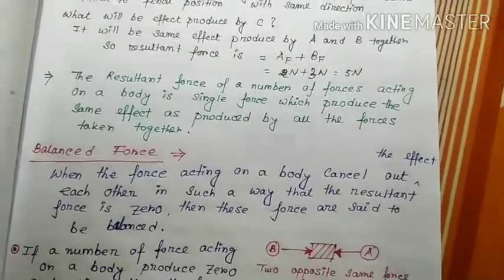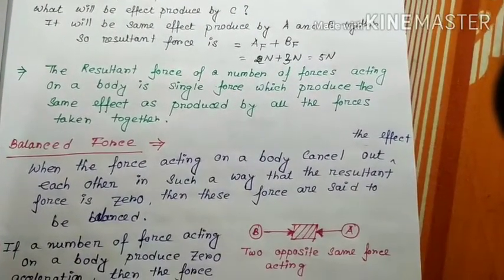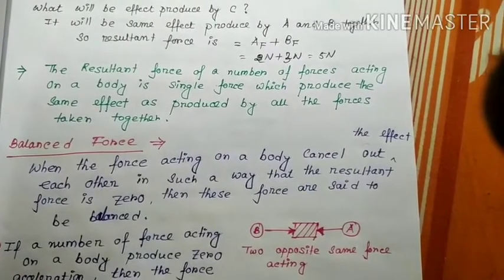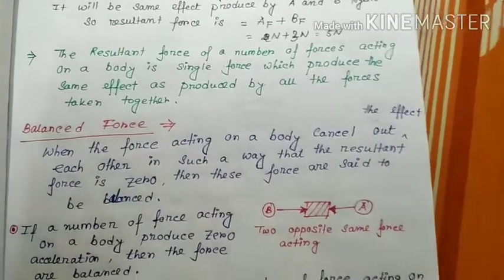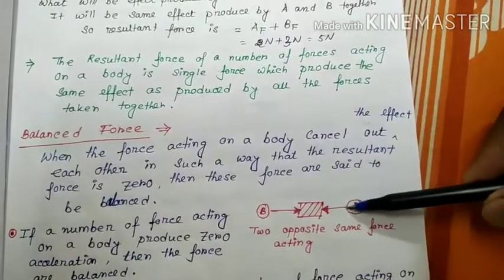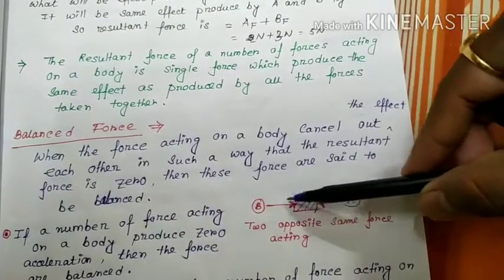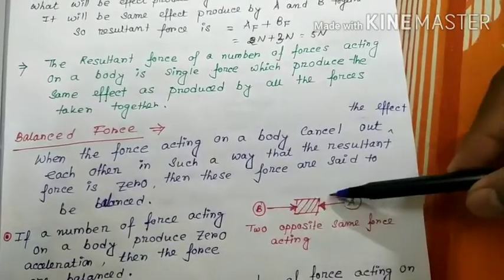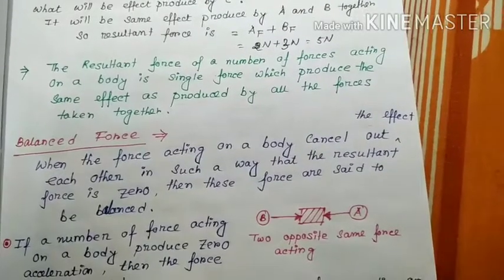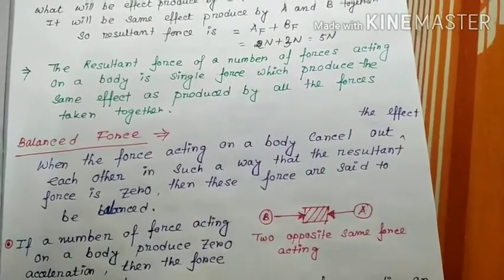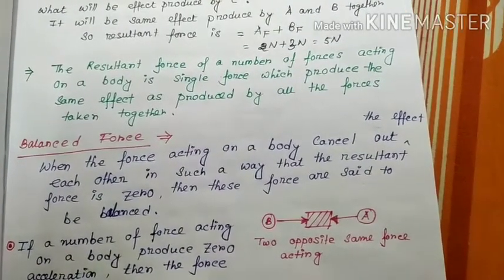Balanced force. When the forces acting on a body cancel out each other in such a way that the resultant force is zero, then these forces are said to be balanced forces. Suppose this is a body. A is applying force in this direction and B is applying force in the opposite direction, but the magnitude is the same. So these two forces are opposite to each other and the magnitude is the same. So the resultant force will be zero. So there will be no displacement, right?